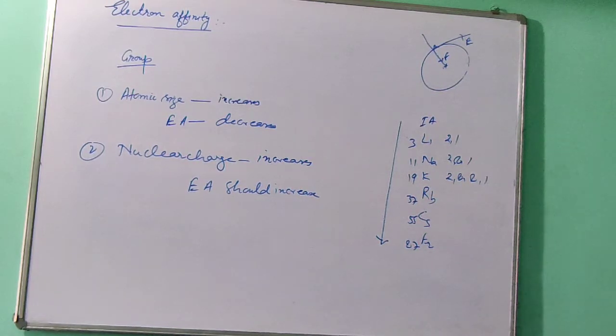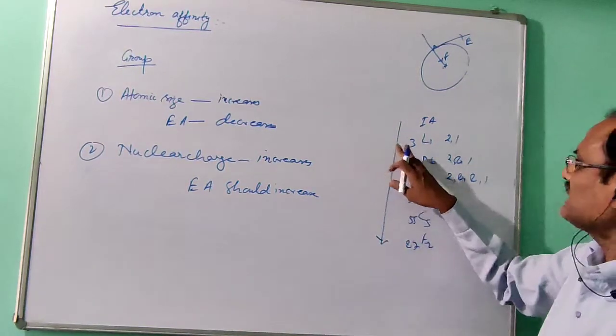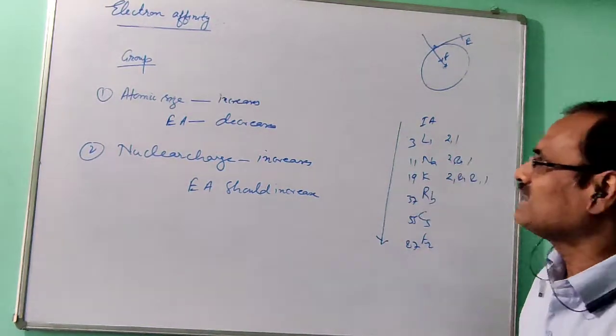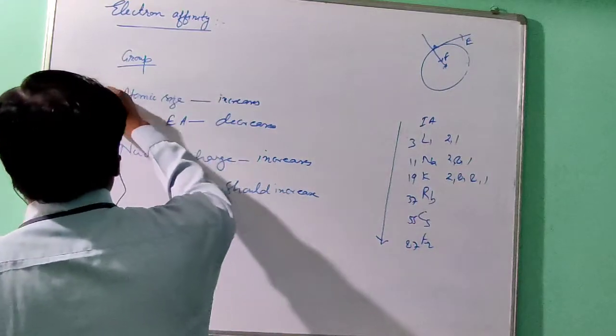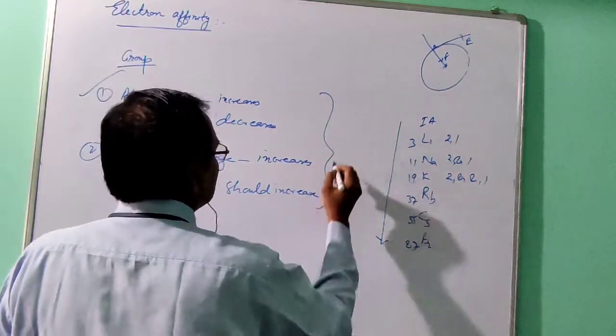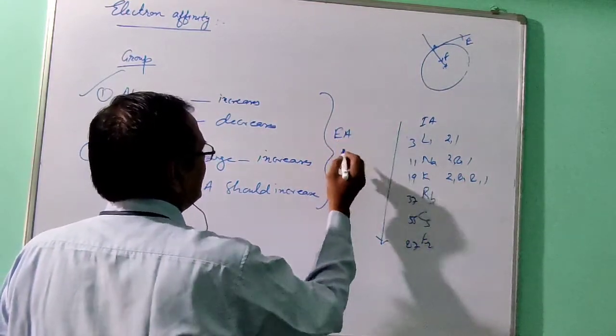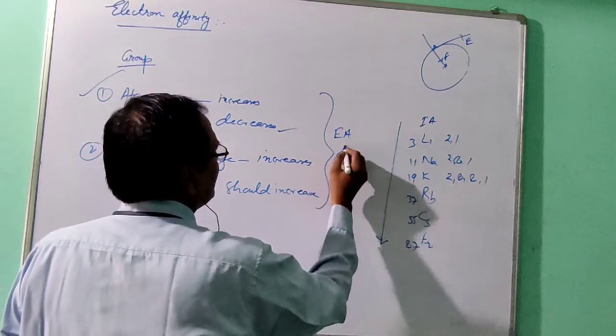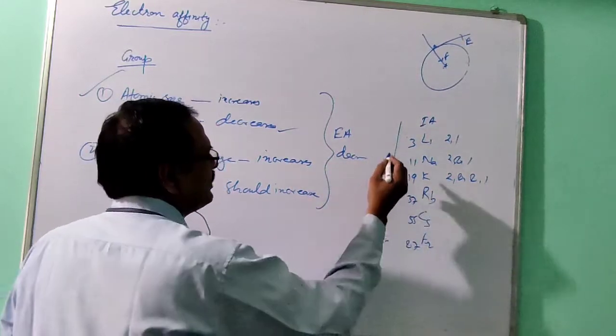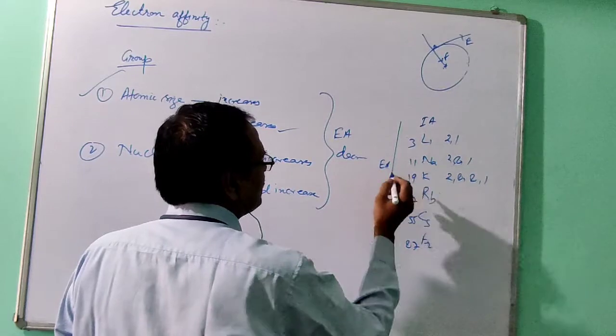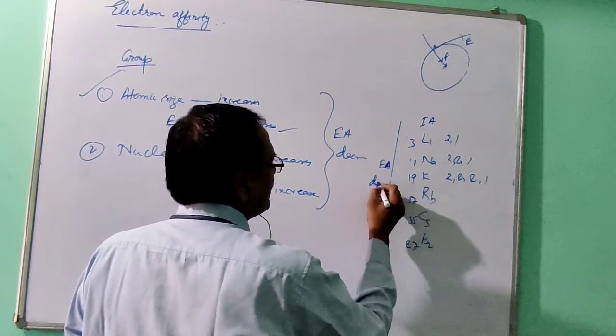Because as the nuclear charge increases, the number of shells also increases. So the dominating factor will be atomic size. So what is the result? The result is that electron affinity decreases. So when you move in a group from top to bottom, electron affinity decreases.